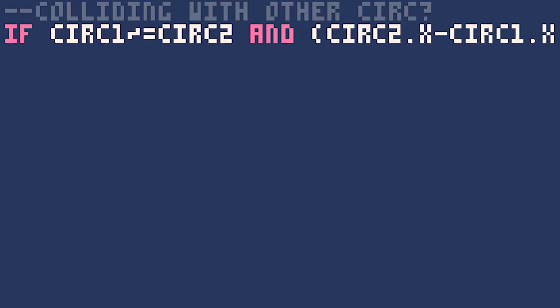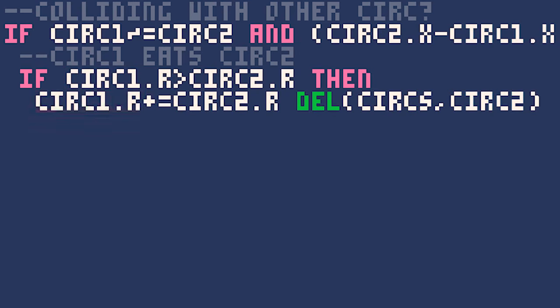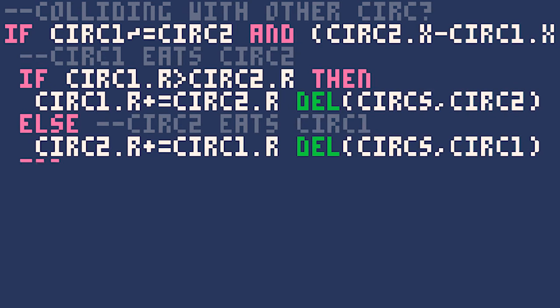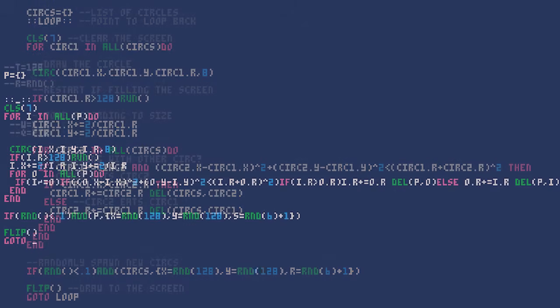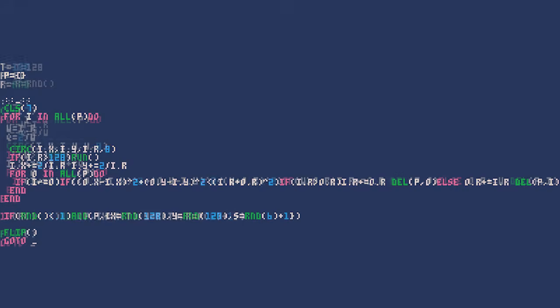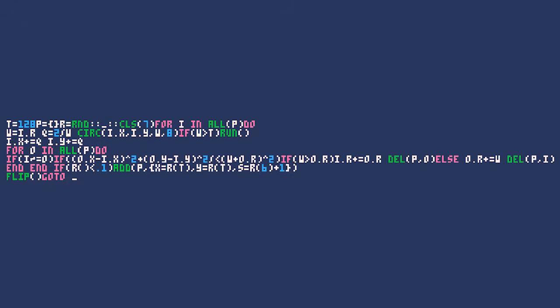If a collision is detected, we check whether the first circle is larger than the second. If so, we increase the radius of the first circle by the radius of the second, and use the del function to delete the second circle from the list of the circles, and vice versa if the second circle was larger. This completes the code for our Agario demake. The next step is to make it as small as possible by shrinking every variable to 1 character in length, adding back in the shortcuts, and removing whitespace to squish everything together.